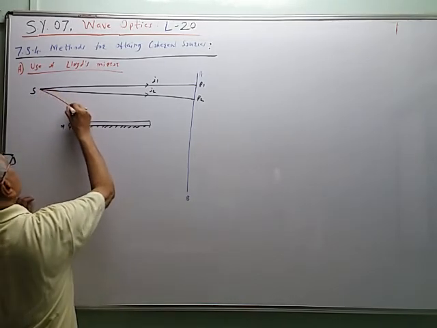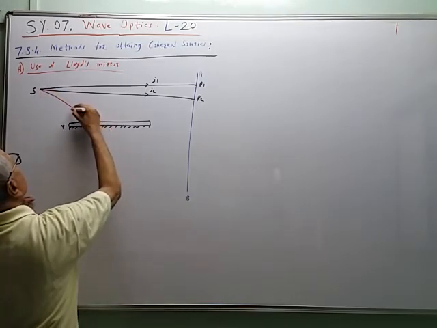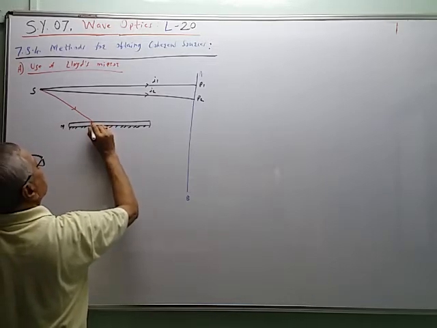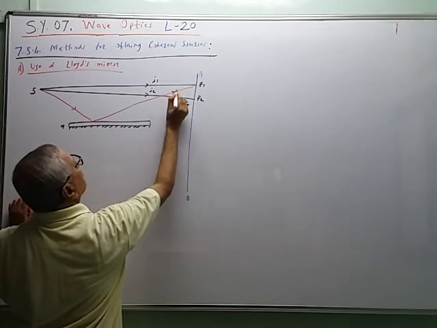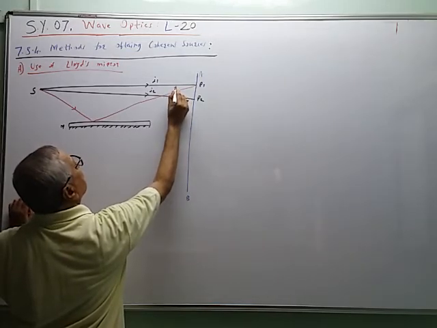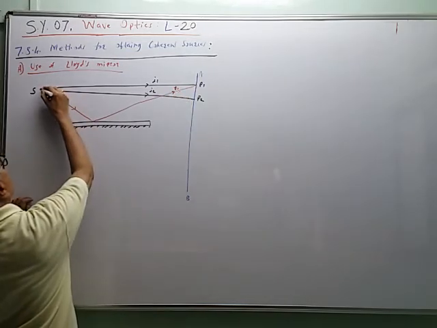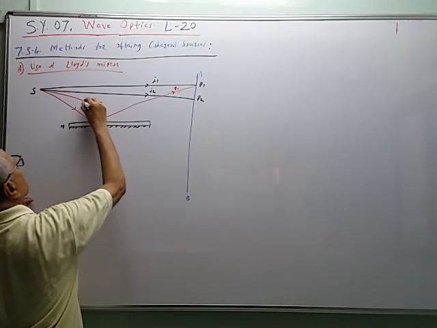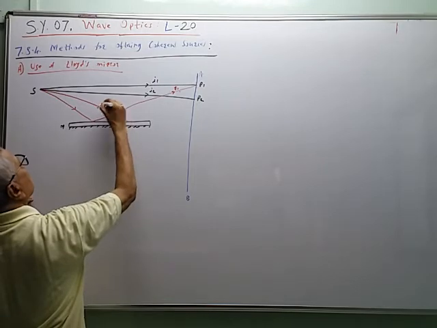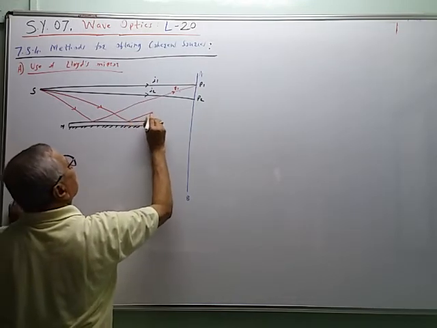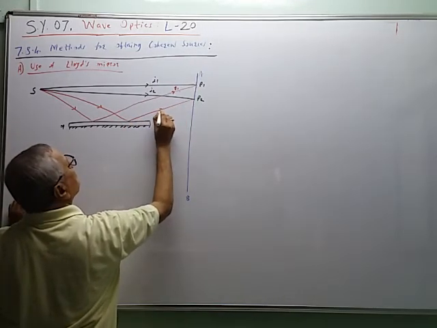This is the ray of light incident at this point. It is reflected, and after reflection it goes to P1. So this reflected ray is R1. Another incident ray is incident at this point. After reflection, it goes to P2.